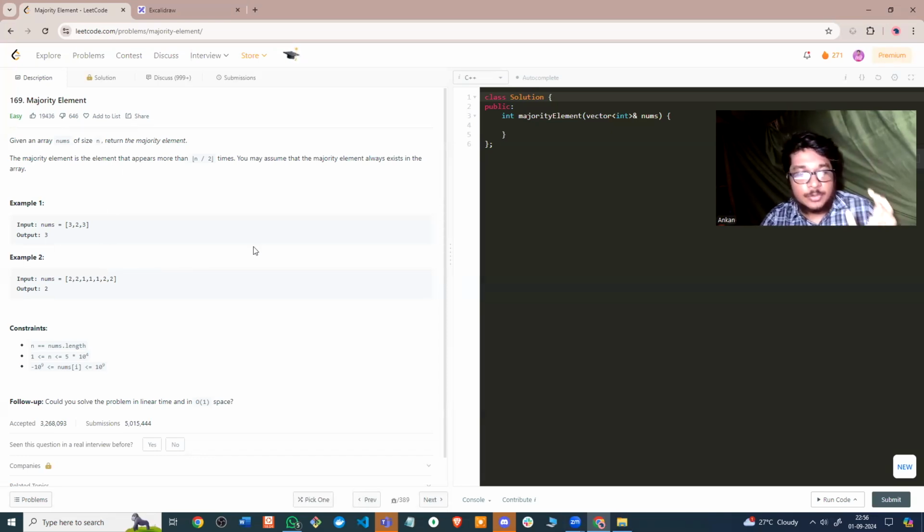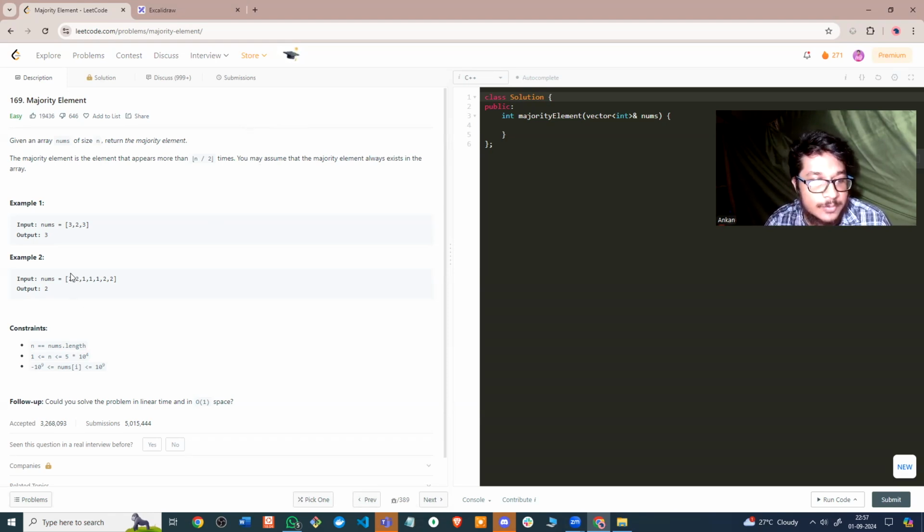But before we go there, tell me what brute force approach you are thinking of. For the brute force approach, you simply take two loops, an outer loop and an inner loop. For every i, you traverse over the entire vector and check how many times this element has appeared again. If it has appeared again, you increase the count.